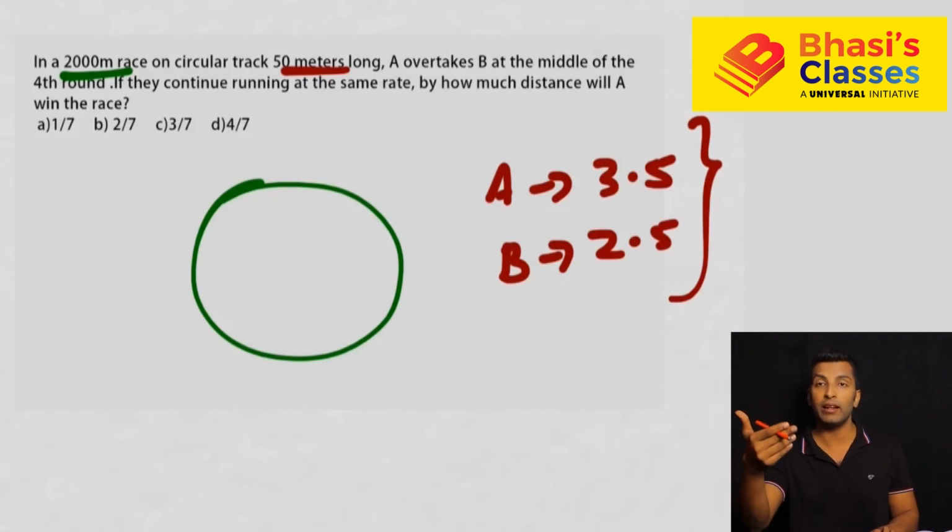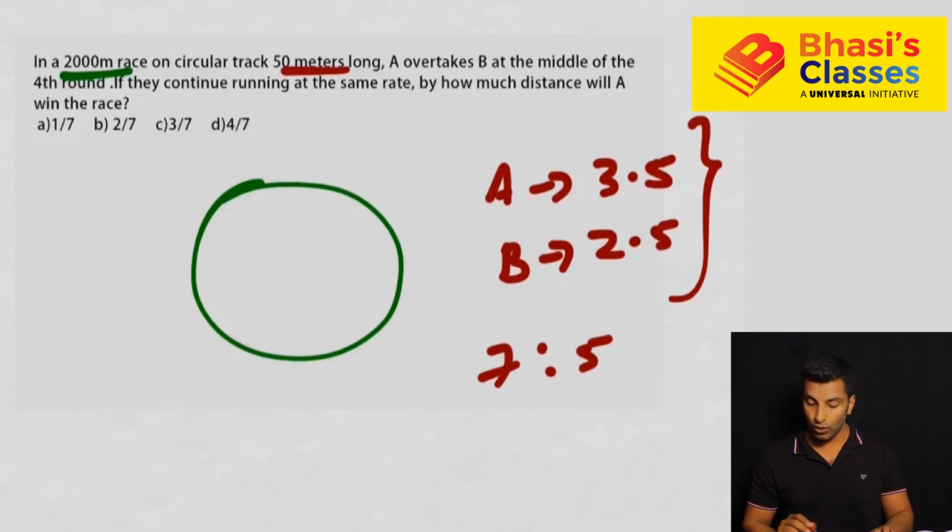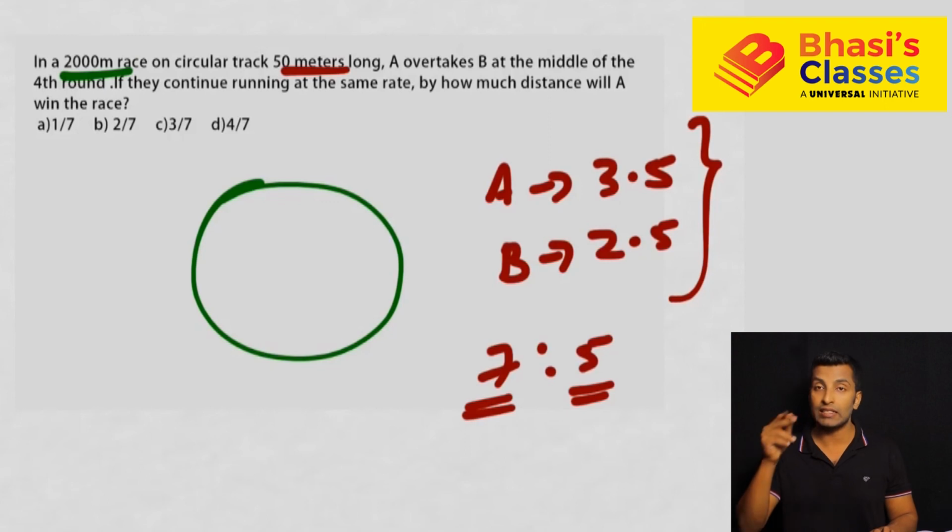Who's having the lead? The person who has more speed. So A overtaking means A has more speed. So he covered 3.5. The other person covered 2.5. So we got the distance ratio. And the time is constant, so we get the speed ratio also, but that's not required. Distance ratio is 7:5, right? So when this person covers 7 rounds, this person will cover 5 rounds. Or this person covers 7 kilometer, the other person will cover 5 kilometer. So that's the ratio of the distance covered.